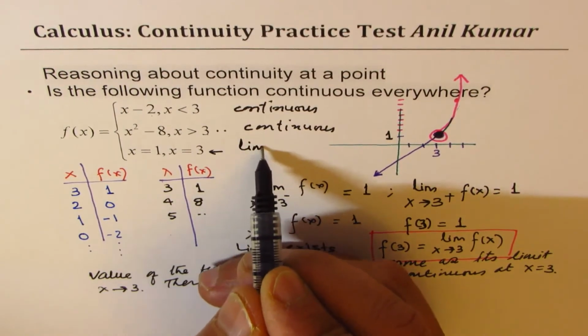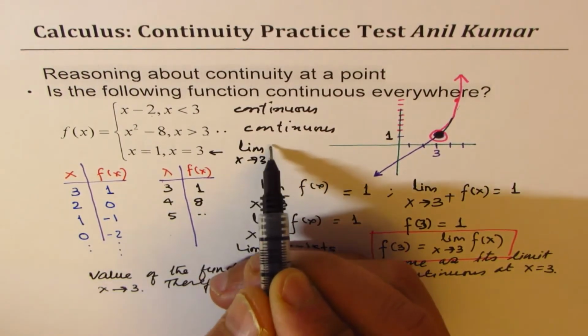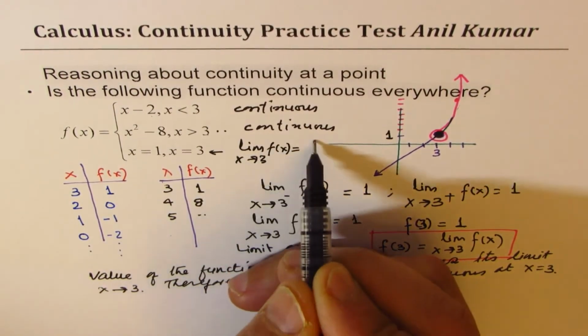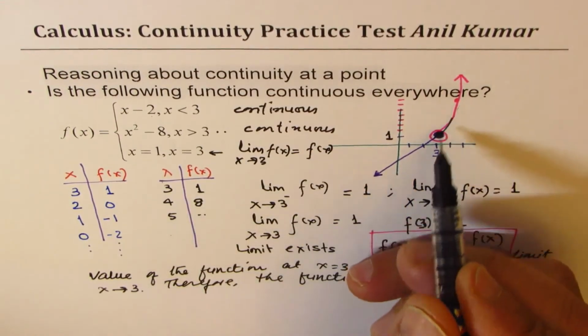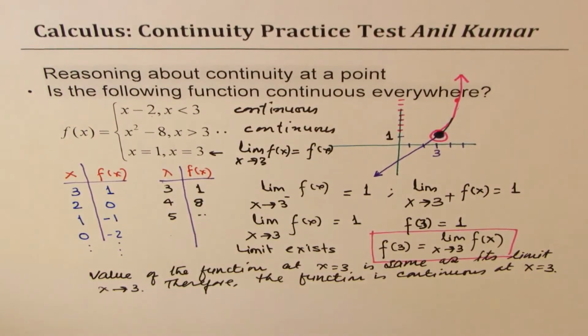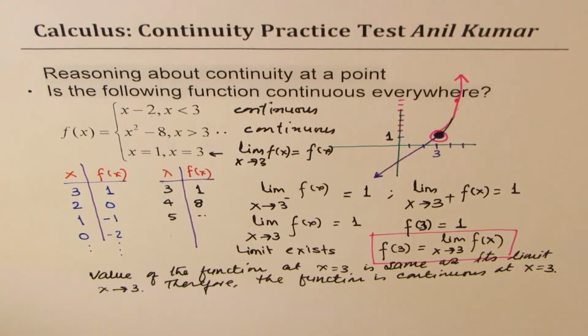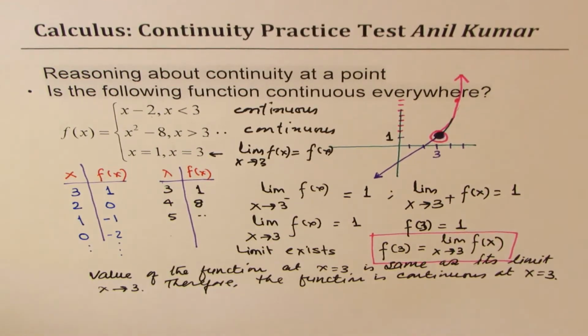Since the limit as x approaches 3 for the function is equal to the value of the function, it is continuous in its entire domain, correct? So that is what we understand by continuity. So this function given to us is continuous in its entire domain, right?